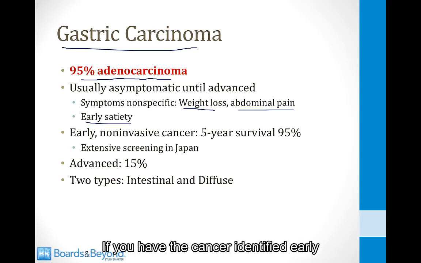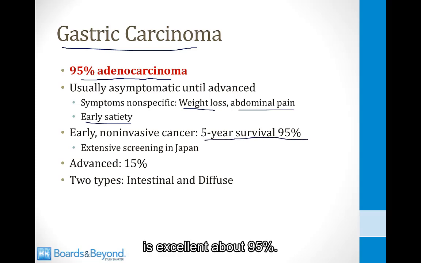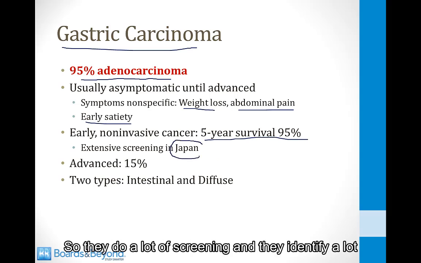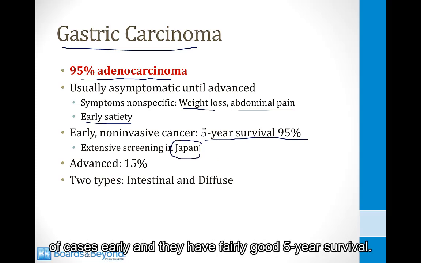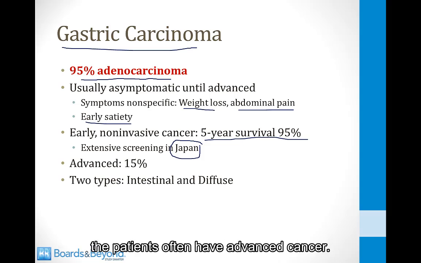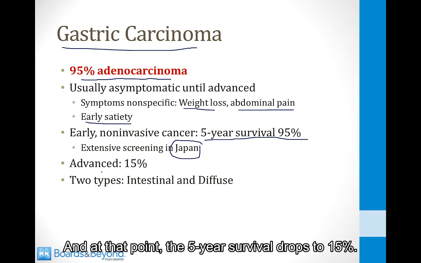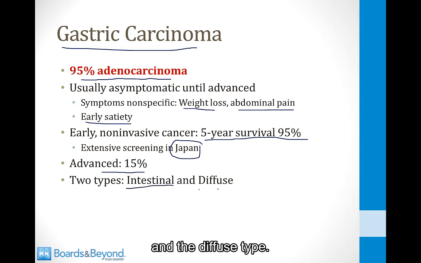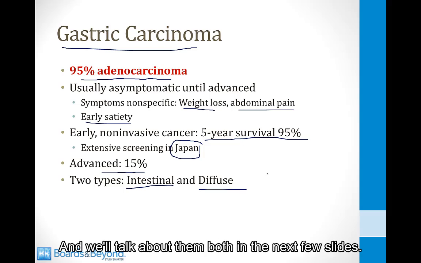If you have the cancer identified early and it is non-invasive, the 5-year survival is excellent, about 95%. And there's a lot of gastric cancer in Japan, so they do a lot of screening and they identify a lot of cases early, and they have fairly good 5-year survival. Unfortunately, if you wait until the symptoms develop, the patients often have advanced cancer, and at that point the 5-year survival drops to 15%. And there are 2 types, the intestinal type and the diffuse type, and we'll talk about them both in the next few slides.